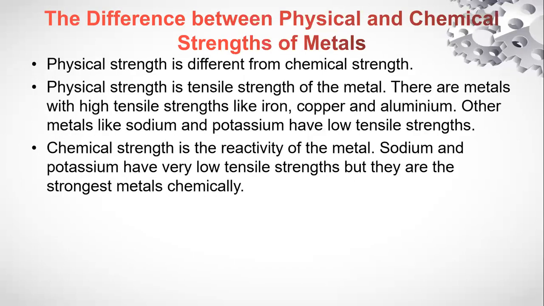Now let's see the difference between the physical and the chemical strengths of metals. What do we mean when we say physical and chemical strengths of metals? Here we'll see what they mean and how they can be differentiated from one another. We have to know that the physical strength is very different from the chemical strength of metals. The physical strength is simply the tensile strength of the metal. There are metals with high tensile strength, for example iron, copper, and aluminum, while other metals like sodium and potassium have low tensile strength.